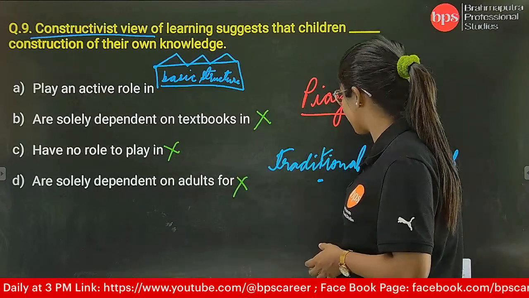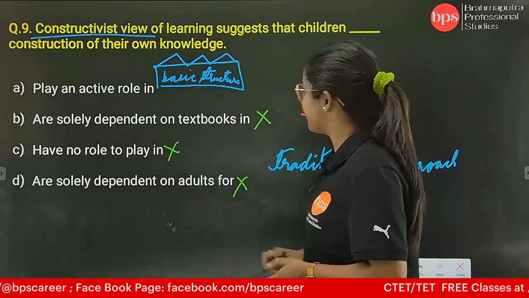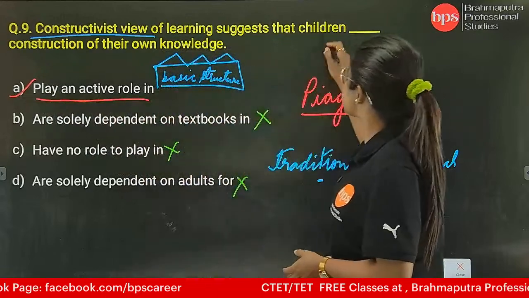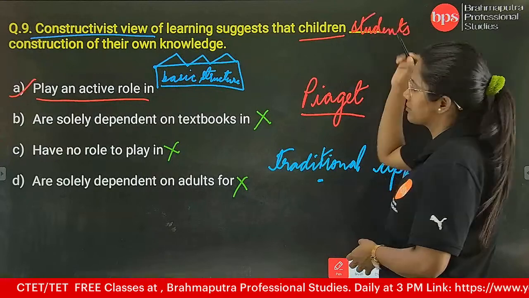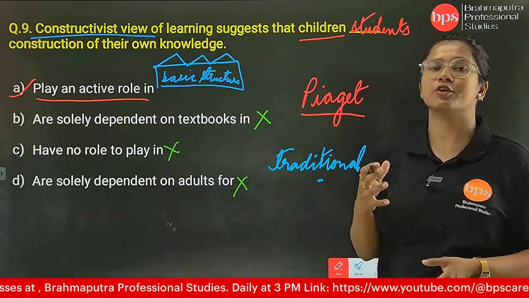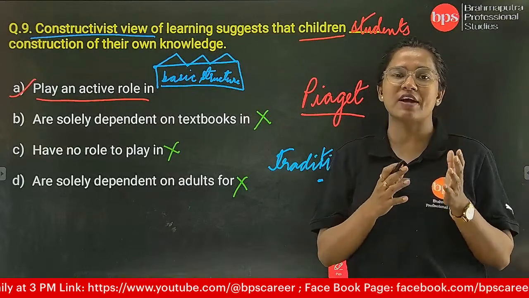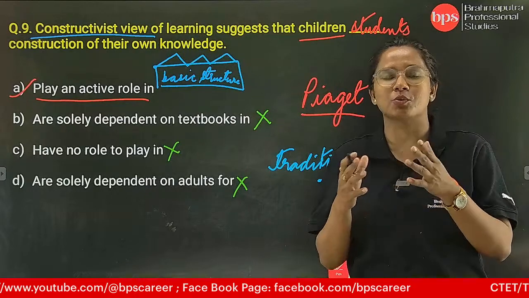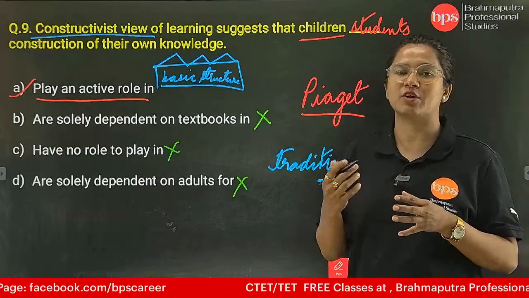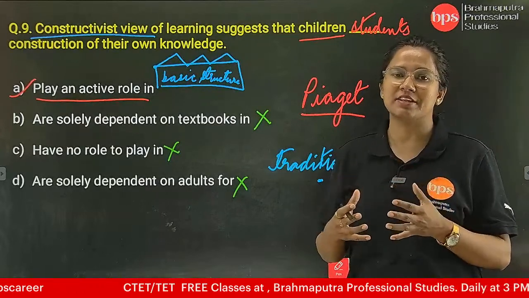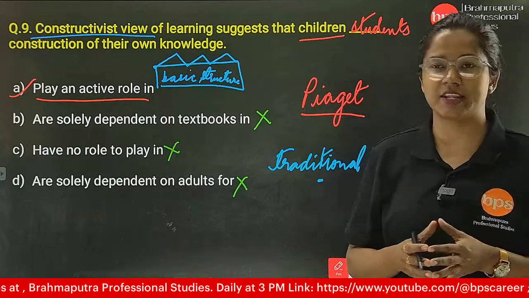No. So the correct answer is A, where the students, the children, are actually the persons who play the role in constructivist. The teacher is only an external factor who can give the new domains, but the student is the person or the actual medium where he or she needs to develop his ability or his creativity. Yes. Let's move on to the next question now.